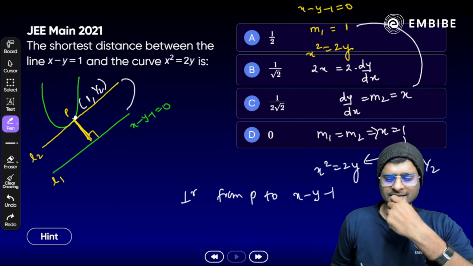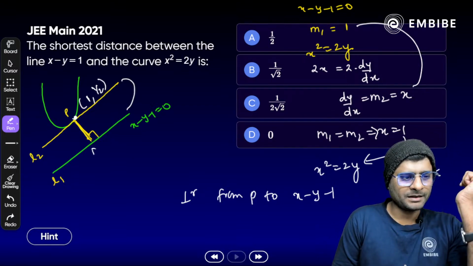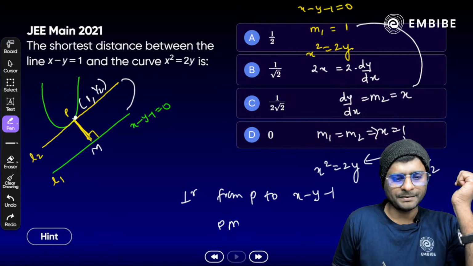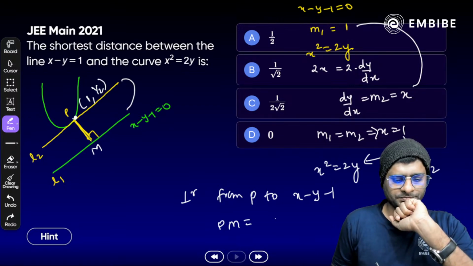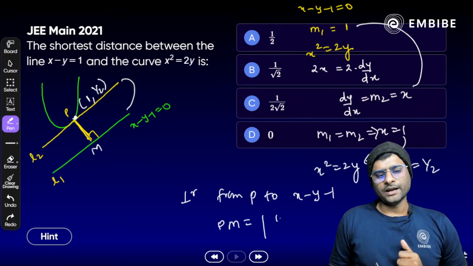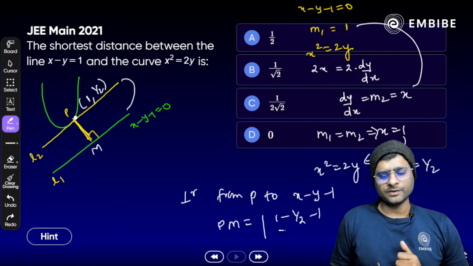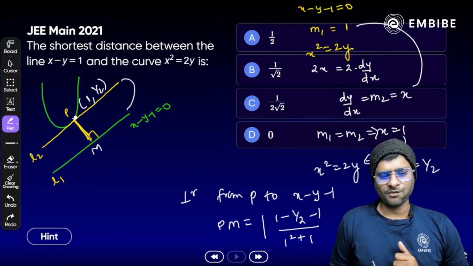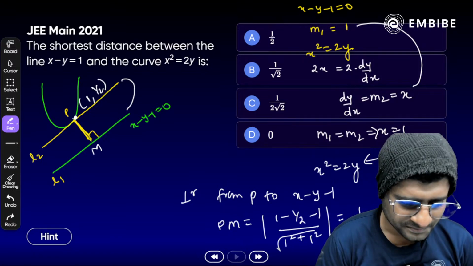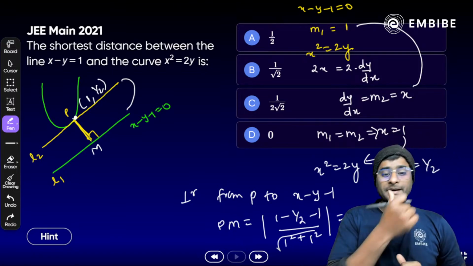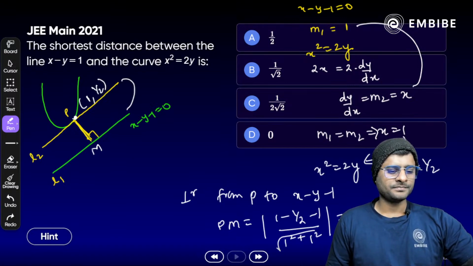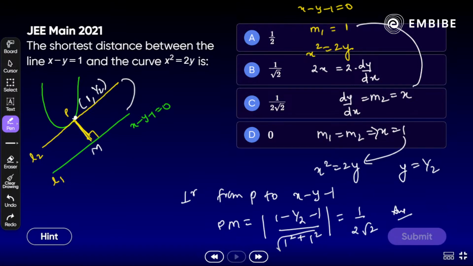Shrikant says option C here. I have to just name the foot of the perpendicular M here, so it will become very easy. PM is equal to the modulus of 1 minus half minus 1, divided by the square root of 1 square plus 1 square. That is what? 1 by 2 root 2 is the answer. Yes, 1 by 2 root 2 is the right answer. Clear? Just note it down, each and every one.